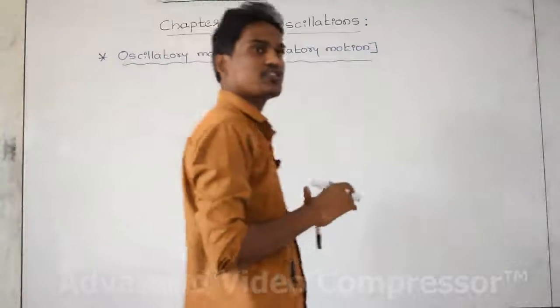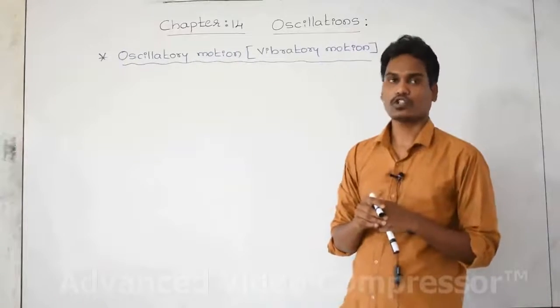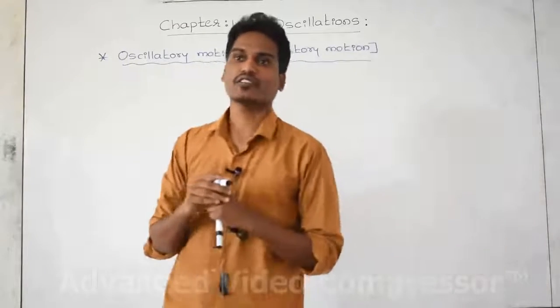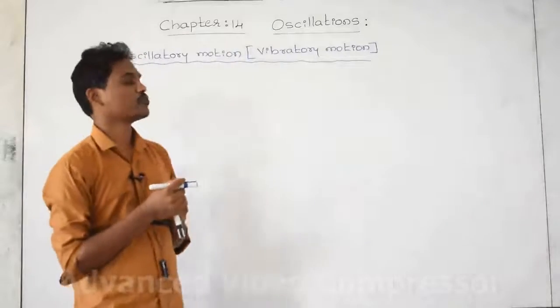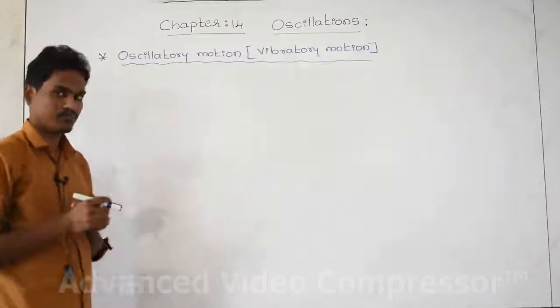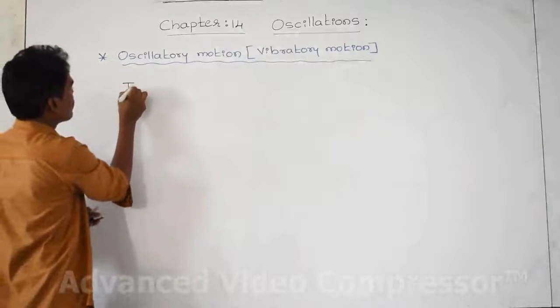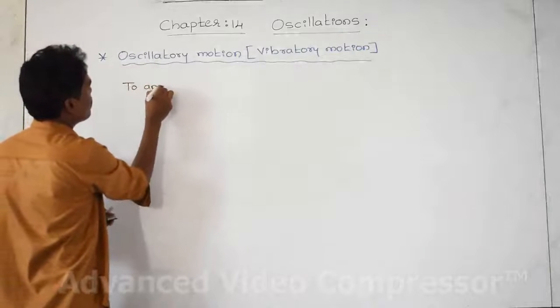Next concept, that is the oscillatory motion or vibratory motion. Both are the same. Sometimes you hear the word vibratory motion or sometimes oscillatory motion. Both are the same. First we'll see the definition. What do you mean by oscillatory motion?